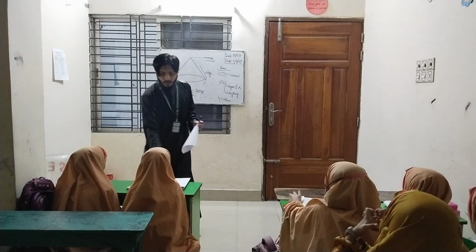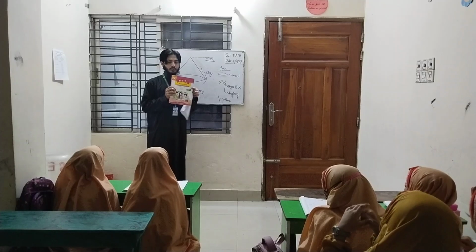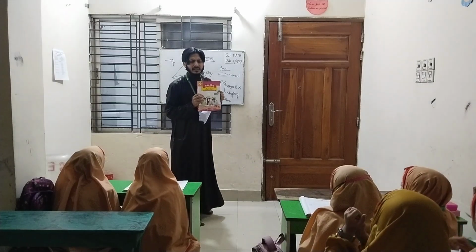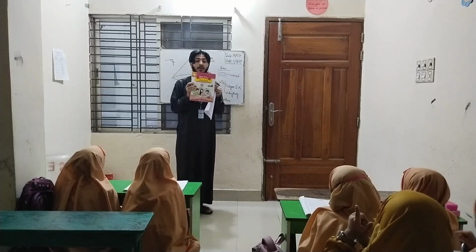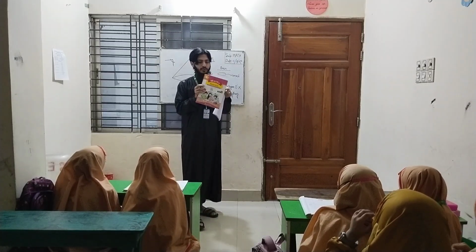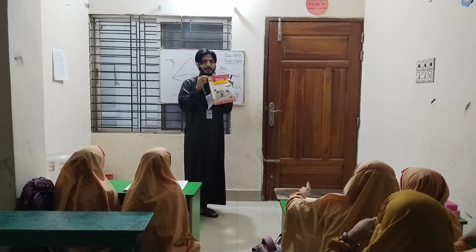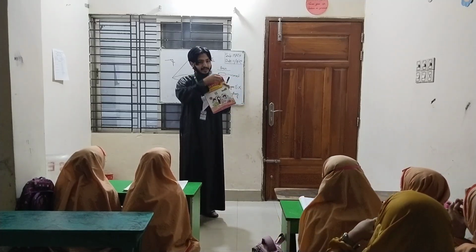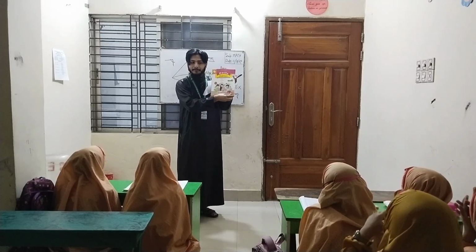If I show you the book, the Math Avenue book, can you tell me how many corners the book has? 4. So why 4? Because there are points made here, here, here and here.